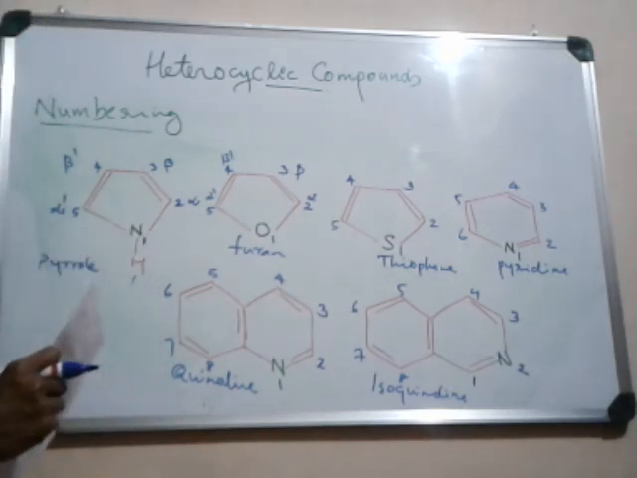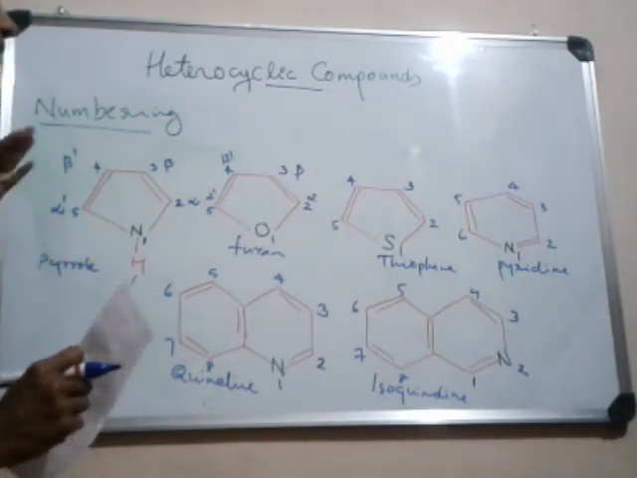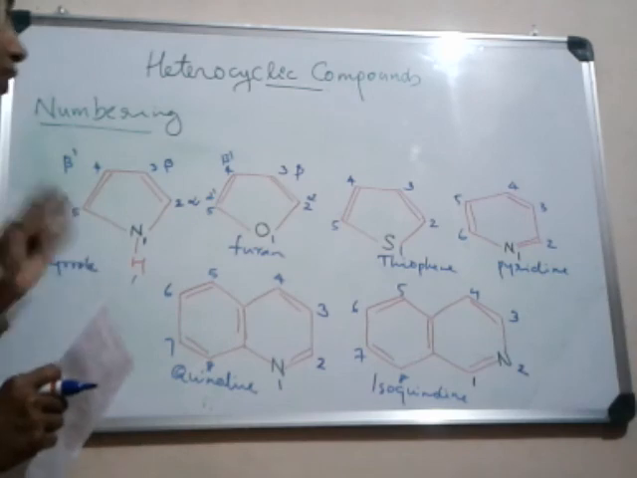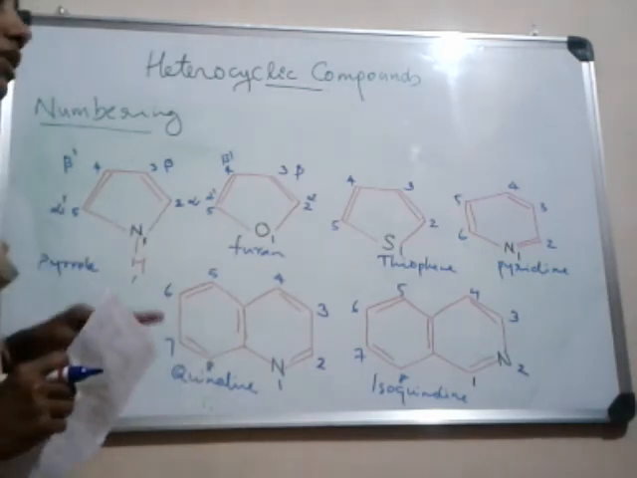Then we studied the numbering of heterocyclic compounds like pyrrole, furan, thiophene, pyridine, quinoline and isoquinoline. So we can stop here.